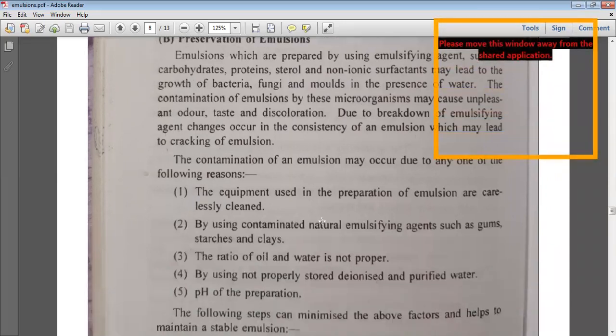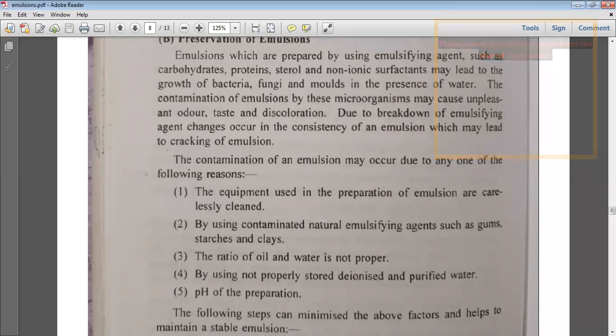If the equipment used to prepare the emulsion is not properly cleaned, contamination can occur. Using contaminated natural emulsifying agents such as gums, starches, and clays also causes contamination of emulsions. If the ratio of oil and water is not properly used as per the primary emulsion formula, it leads to improper formulation of emulsions. Another cause is using improperly stored deionized and purified water.